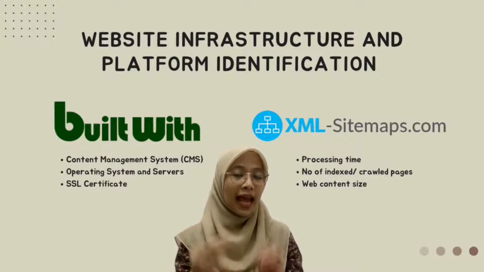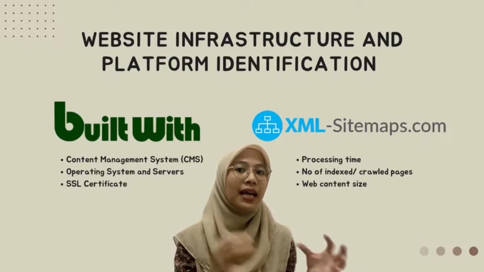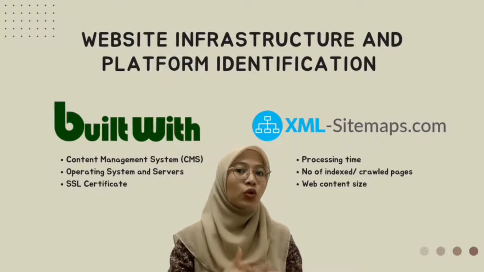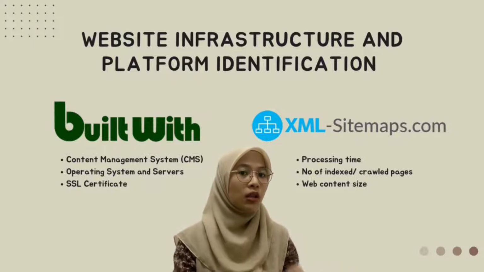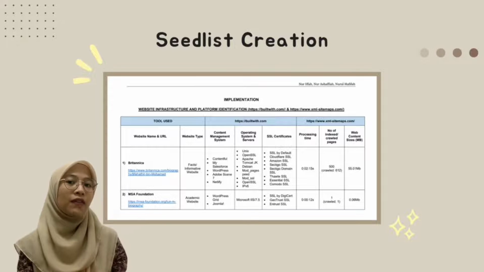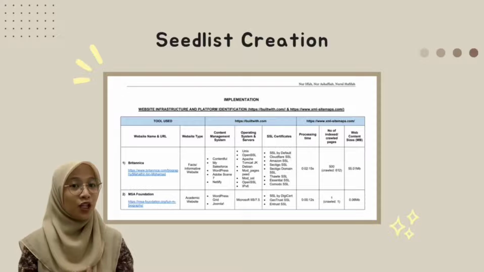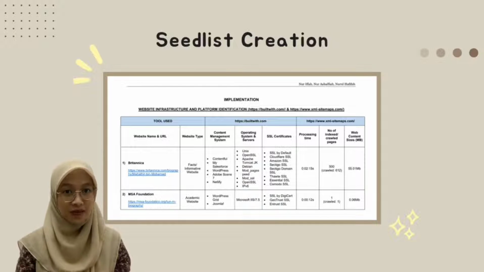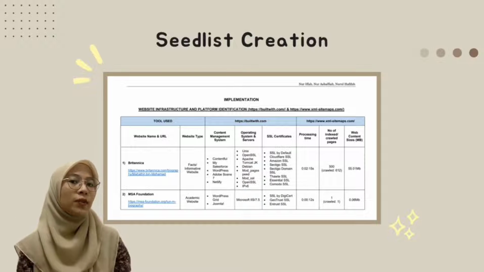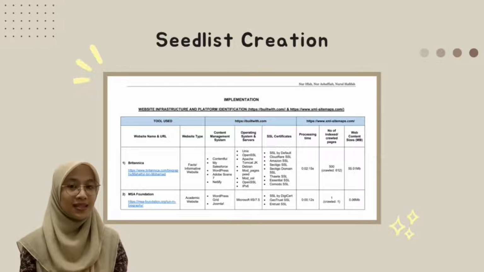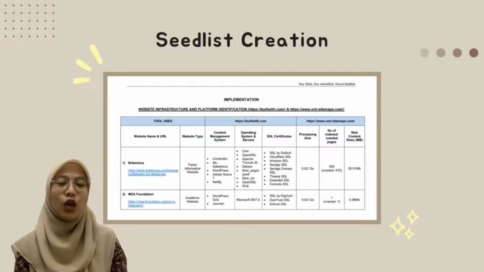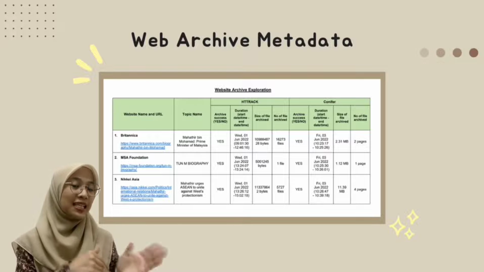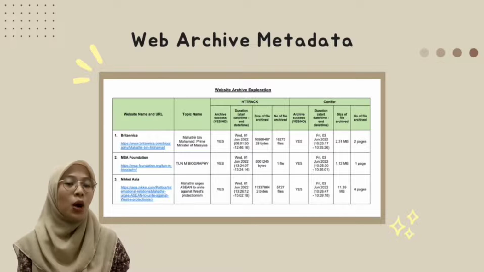BuiltWith and XML sitemap is actually a file that has a list of website important content of pages and making sure that Google can find them and crawl all of them. So the data that we collect from BuiltWith is website content management system, operating system and server, and also the SSL certificate. And the data that we collect from the XML sitemap is website processing time, number of index, and also the content size.